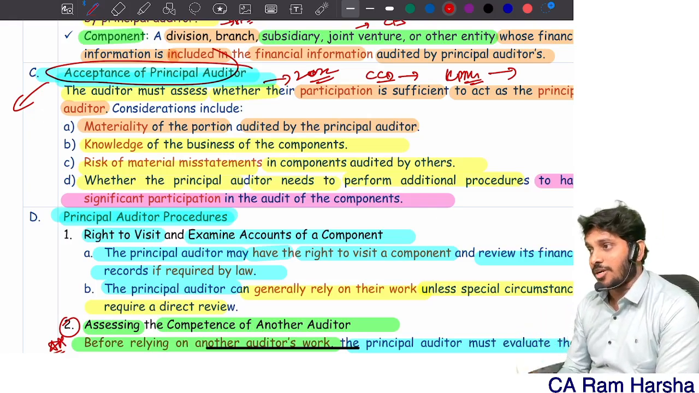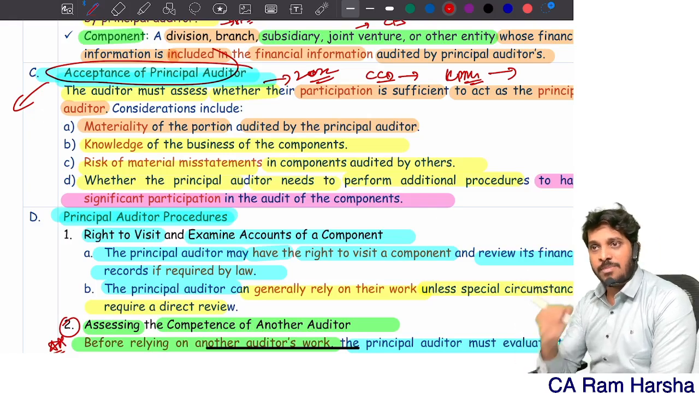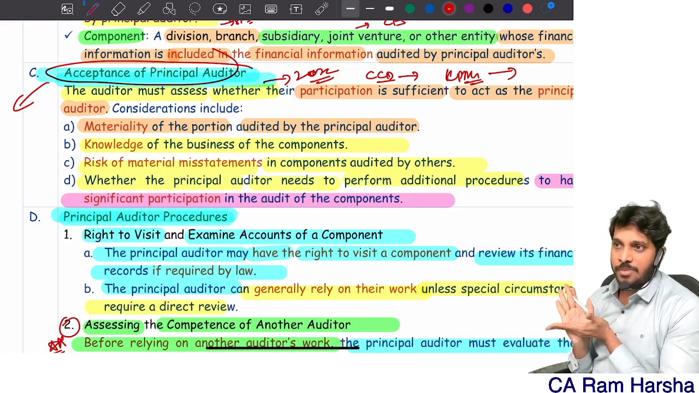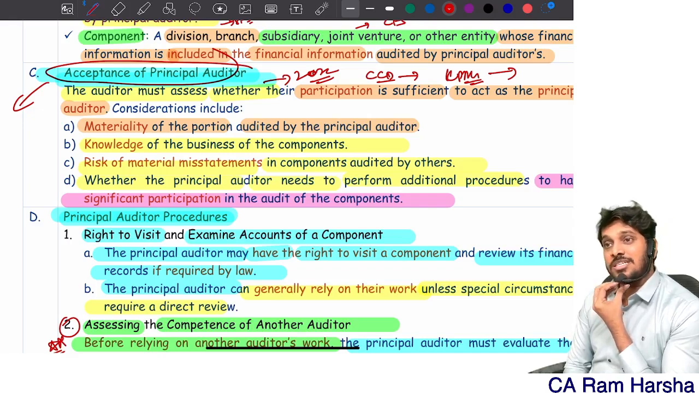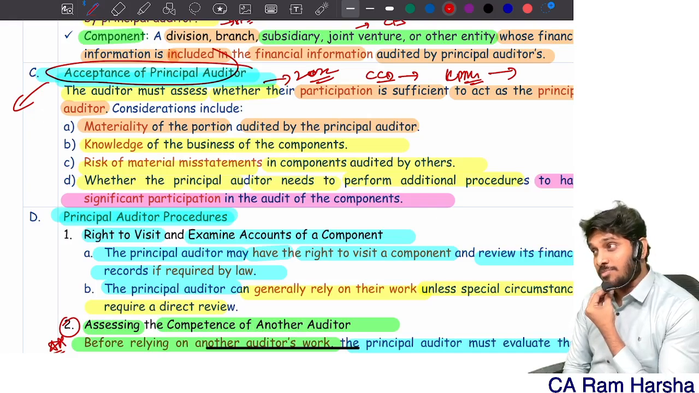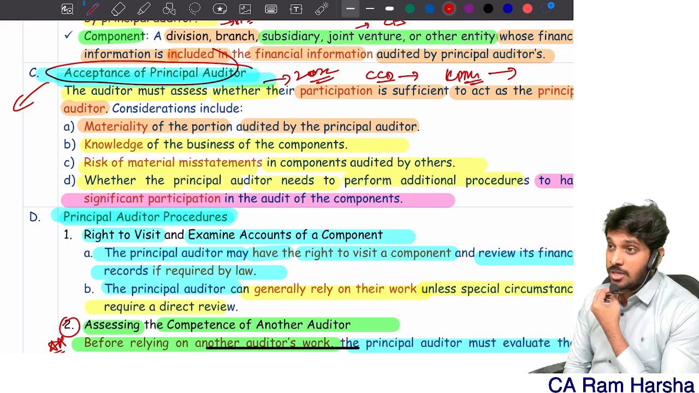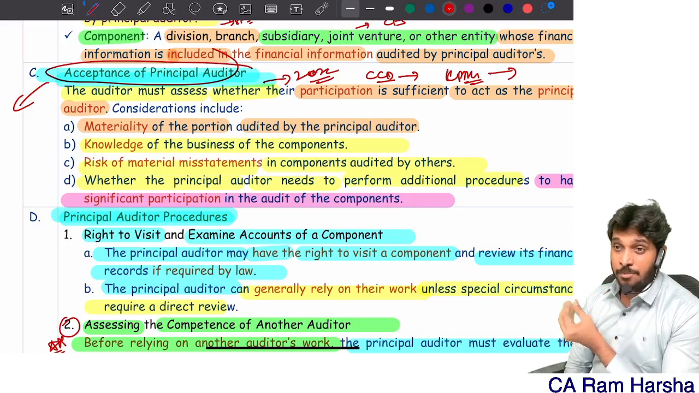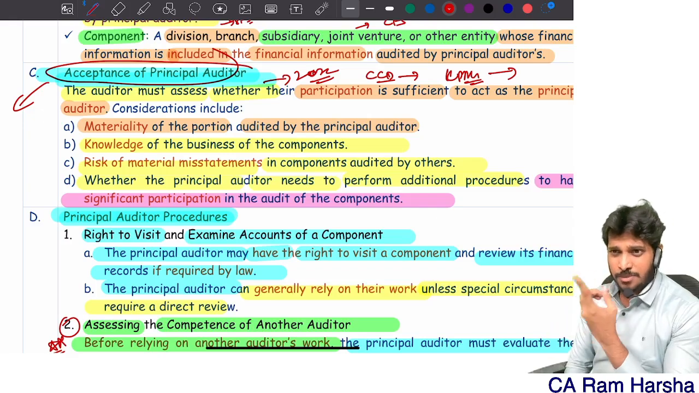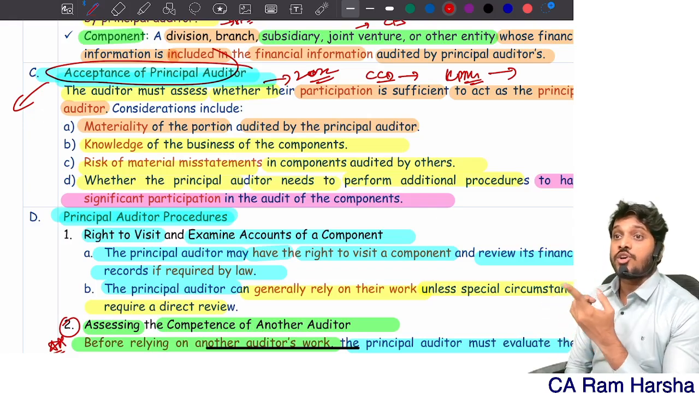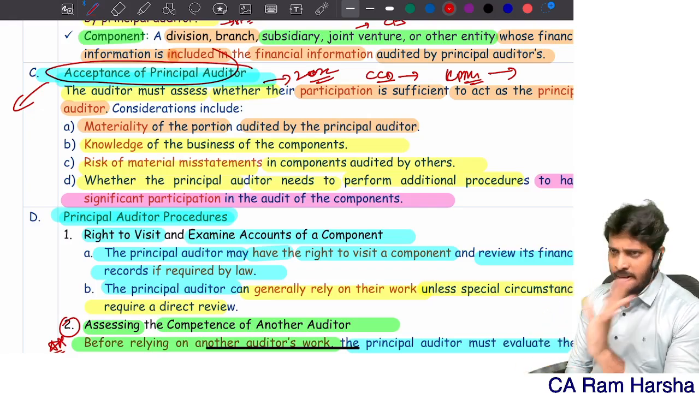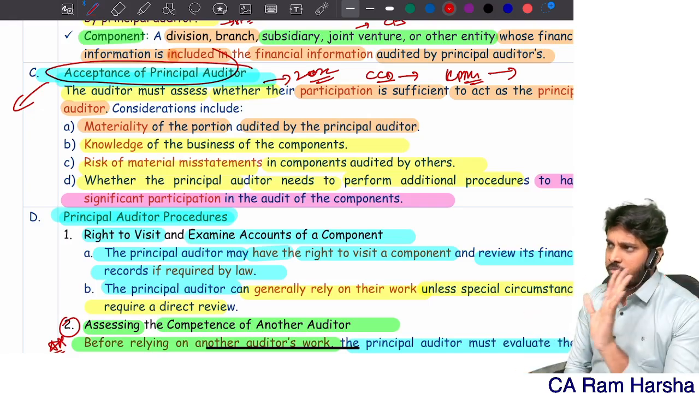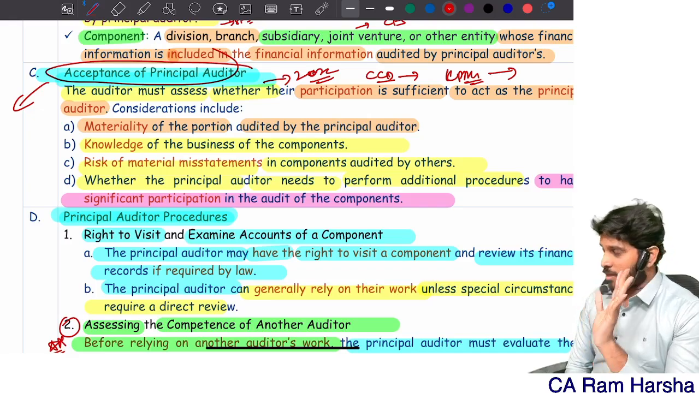Acceptance of principal audit. Can I accept? A company came and asked me, sir, can you be our auditor of a company? Immediately you should check. Does it have subsidiaries? Does it have branches? Is it asking me only for this company or subsidiaries also? If subsidiaries are there, is the major business happening in this company or in the subsidiaries? If major business is happening in subsidiaries, ask them, who is the auditor of the subsidiary? Are you recommending me? If so, I will act as holding and I will act as subsidiary. If you are giving me both, then fine. If you're only giving me the holding company audit, it's not possible for me. It's risky for me. Able to understand?